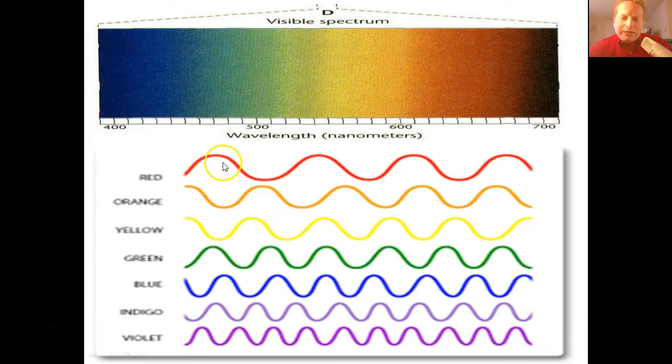So that's why we can see red this way, the other colors we can see based on their wavelength. And it's usually measured in nanometers, so very, very tiny, but it still makes a difference in what we can actually see with our eyes. Our eyes pick these up differently. And so violet is much different than a red.